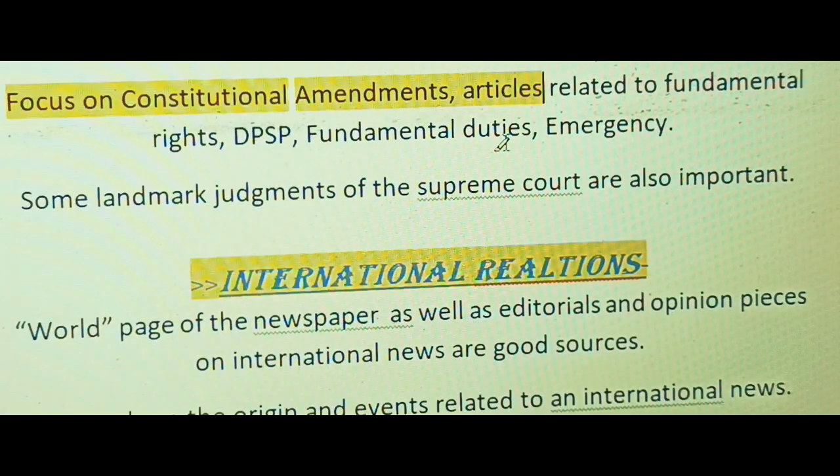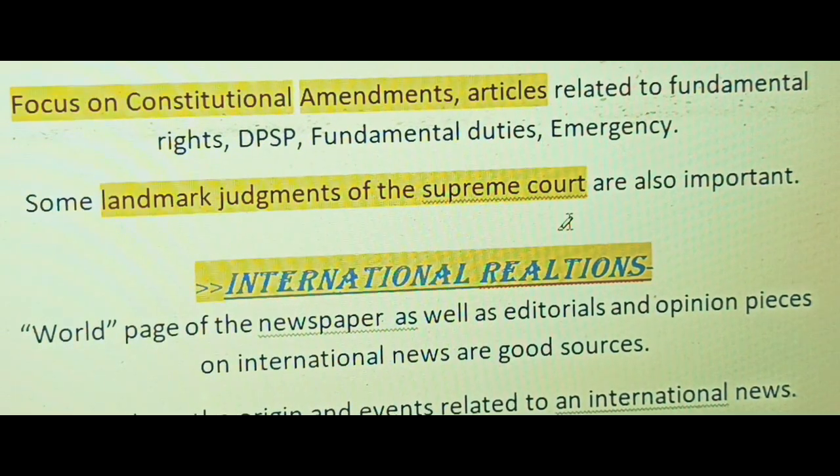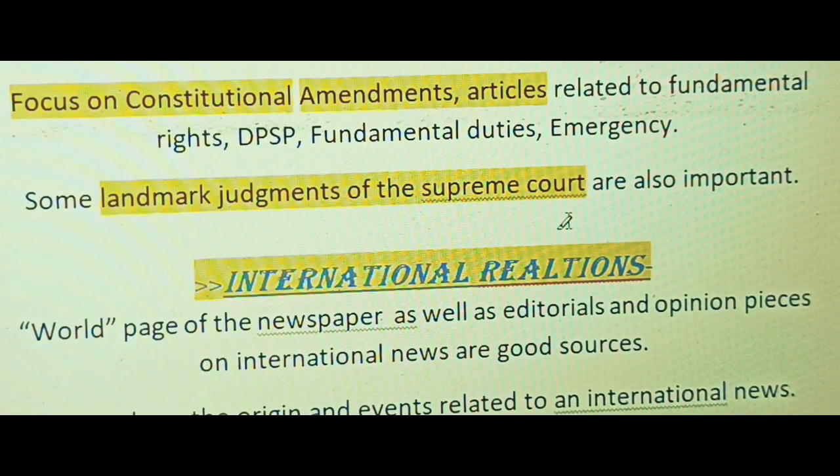Other than this, you have landmark judgments like the Kesavananda Bharati case, and all the landmark judgments that happened in current affairs in the last 1 2 years. So you should be aware of that.